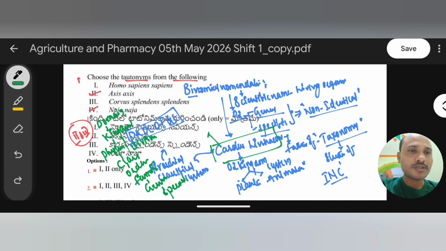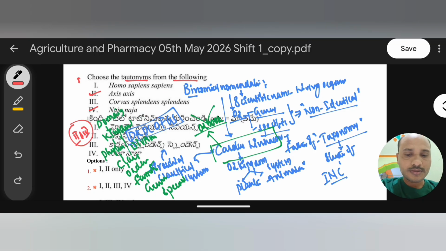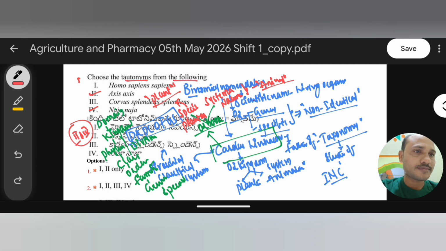And do you know Carolus Linnaeus wrote two books? One book is for plants: Species Plantarum. This Species Plantarum is completely about plants. And one more book he wrote for animals: Systema Naturae. So all these are the contributions of Carolus Linnaeus, who is considered the father of taxonomy.